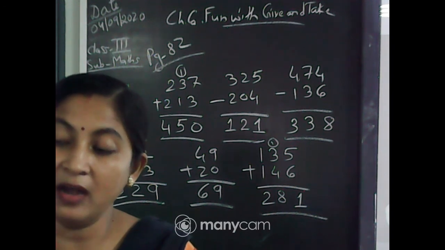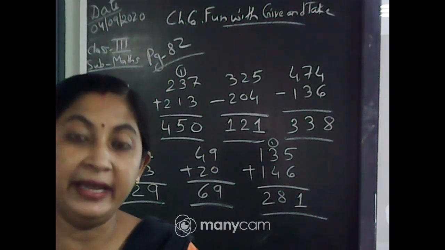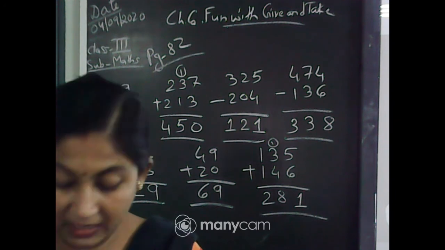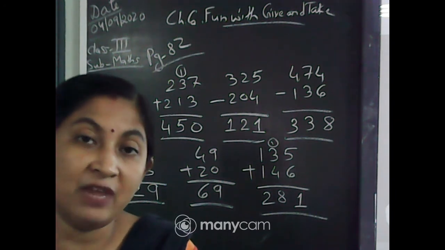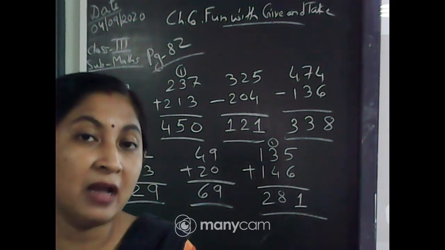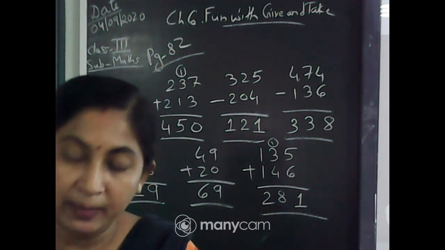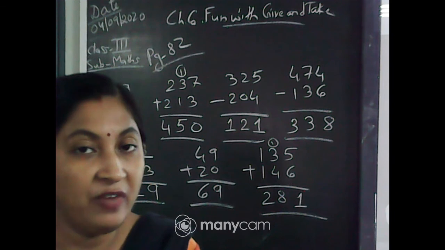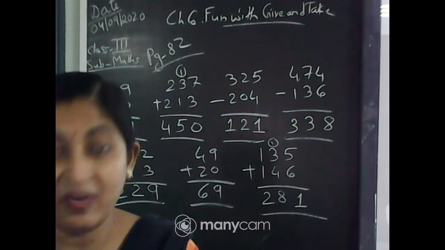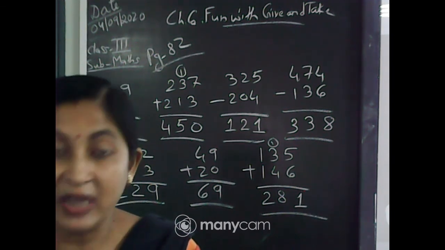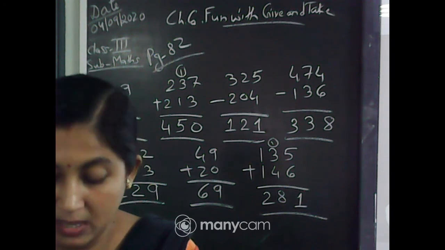Give her a tick for every right answer. So on page number 83, you have to check whether the subtractions are correct or not. How will you check? You will check by adding. If it is correct, then you have to give a tick mark. If it is wrong, you have to give a cross mark. The first one is already done in the book.